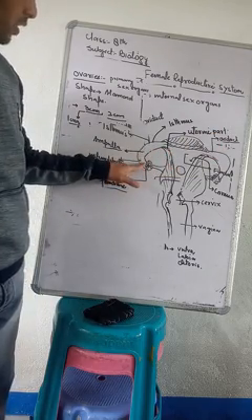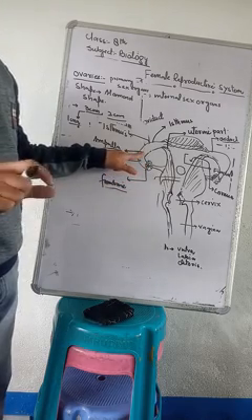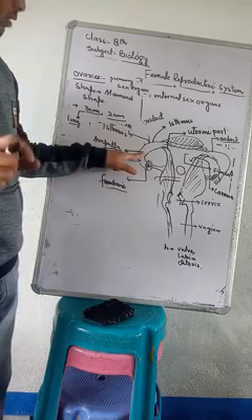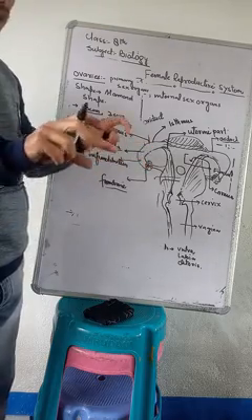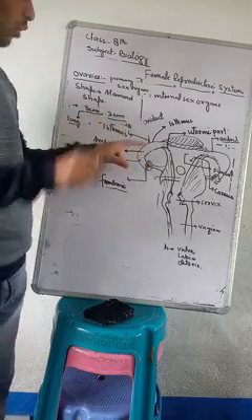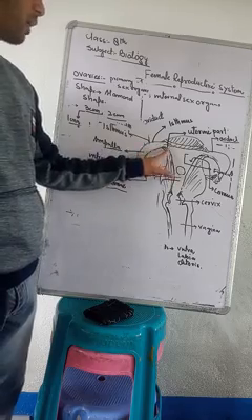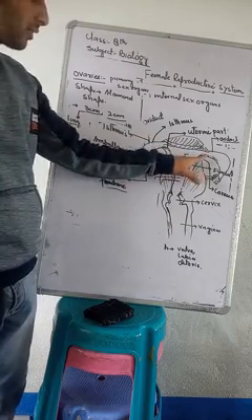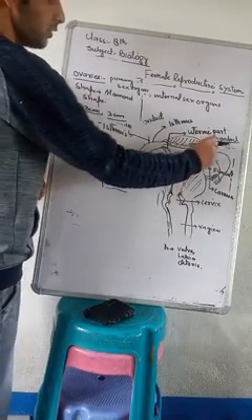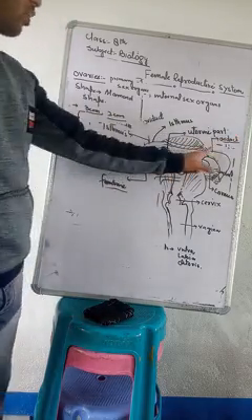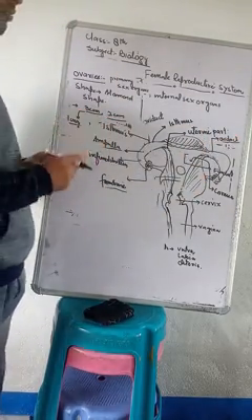This is the proximal part called the infundibulum, and the infundibulum opens into the long, thin-walled muscular tube called the ampulla. The ampulla opens again into the short, narrow, thick-walled isthmus, and the isthmus opens into the part that connects the oviduct with the uterus, called the uterine part. So these were the parts of the fallopian tube.